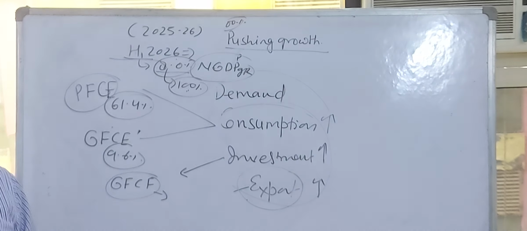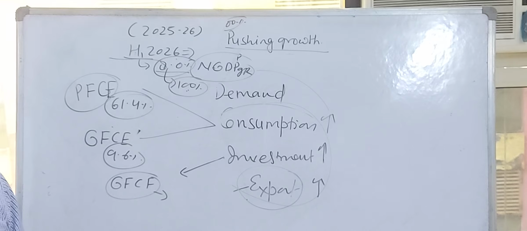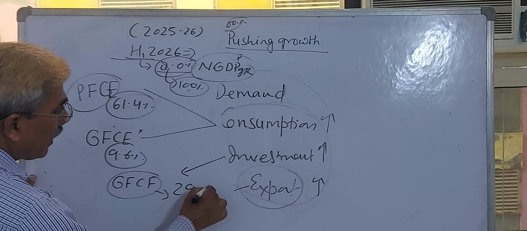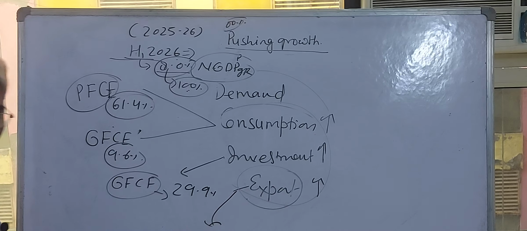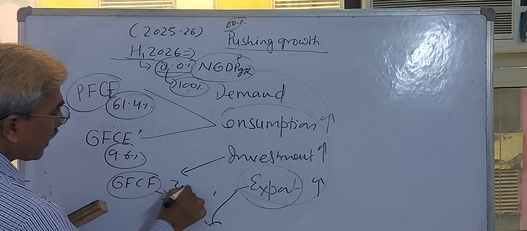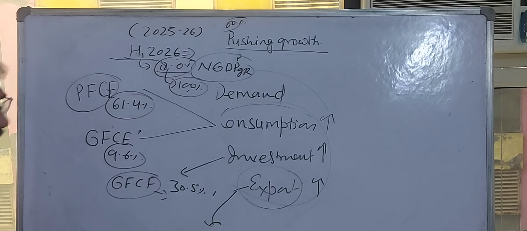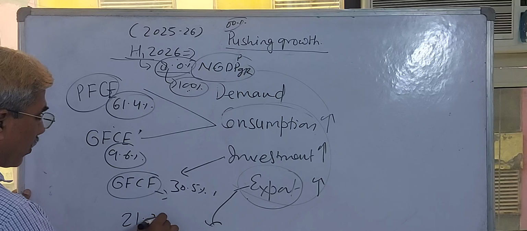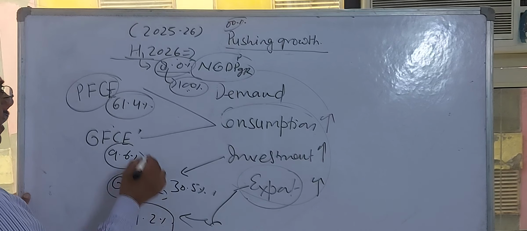Investment, gross fixed capital formation, during this period contributed 30.5%, and export contribution was 21.2%. Now you are clear.